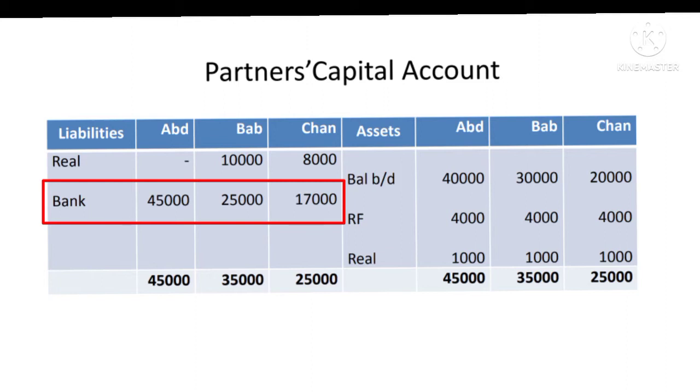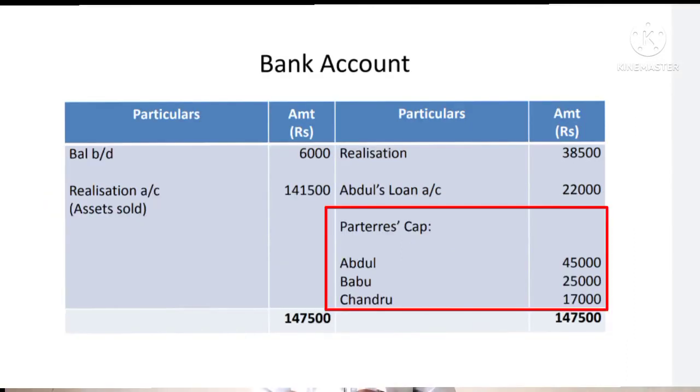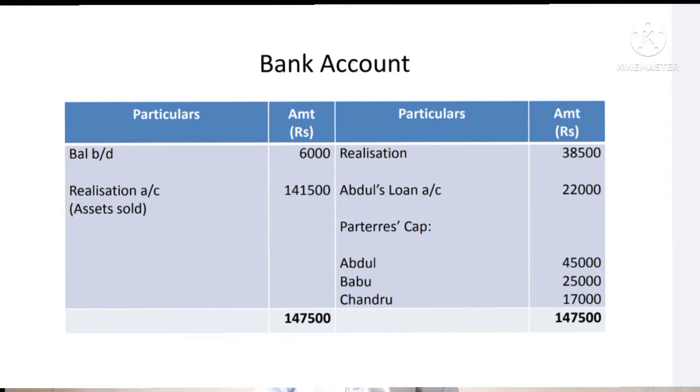Abdul 45,000, then Babu 35,000, and then Chandru 17,000, and the same amount is recorded in the bank account on the credit side, by partners' capital accounts A, B, C 45, 35 and 17,000. Now total the bank account; both sides would be the same, 1,47,500, 1,47,500. Here the allotment of marks would be for bank account 2 to 3 marks, for partners' capital account 4 to 5 marks, and for realization 5 to 4 marks.